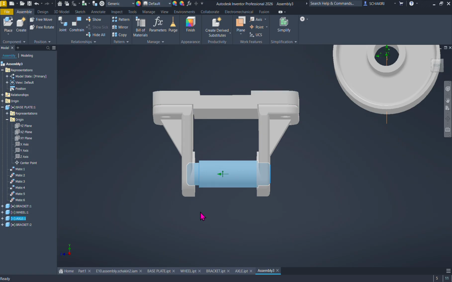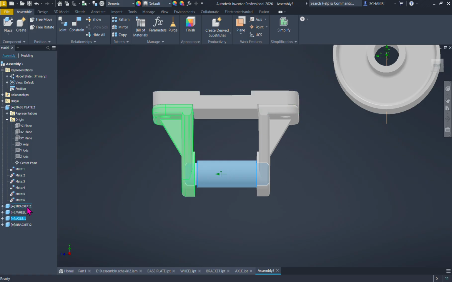But now we don't have circular shapes here to center this part, so we're gonna use the planes. It should be matched with the center of the base parts. So we're gonna make the plane of the base parts visible.